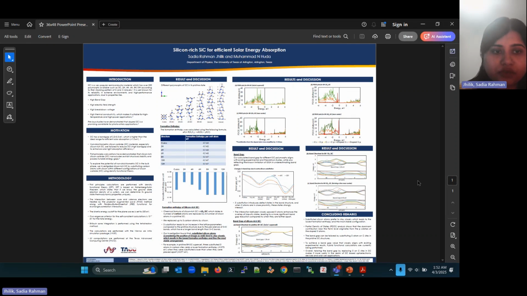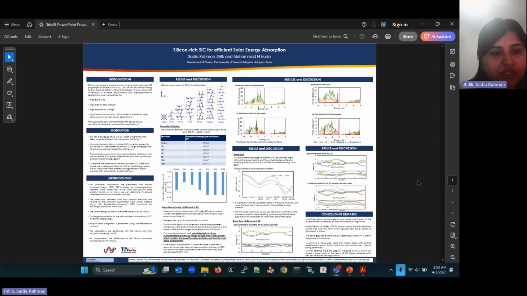Non-stoichiometric silicon carbide materials, especially silicon-rich silicon carbide, are tailored to reduce SiC's high band gap and to enhance solar light absorption efficiency. First principle calculations have demonstrated that silicon-rich SiC nanoclusters exhibit structural stability and possess tunable energy gaps. To explore the potential of non-stoichiometric silicon carbide in the bulk phase, we investigated silicon-rich silicon carbide by substituting carbon atoms with silicon within different configurations of silicon carbide using density functional theory.